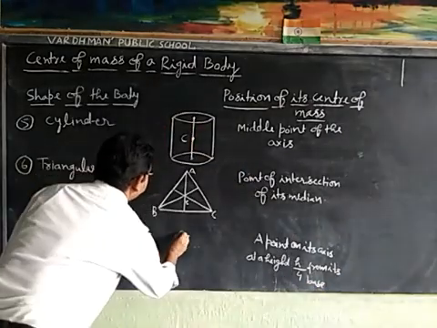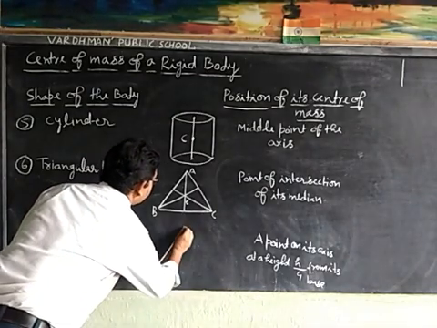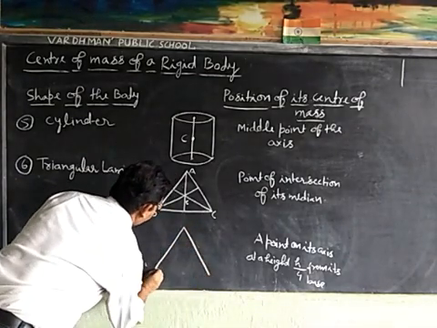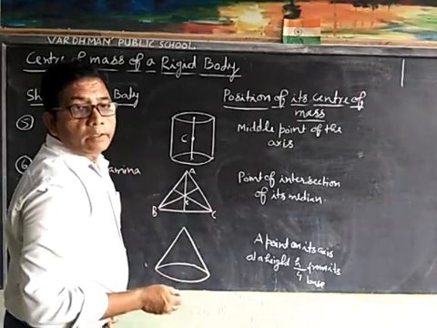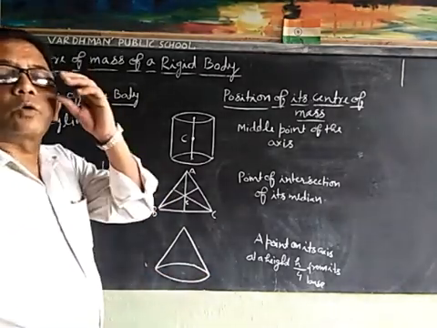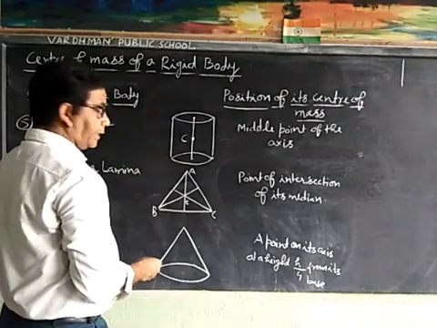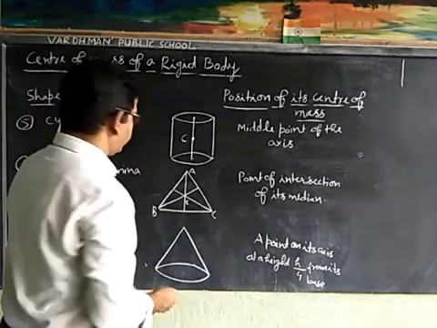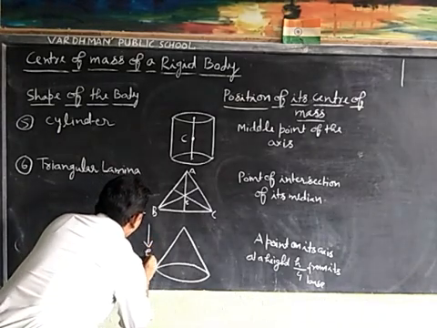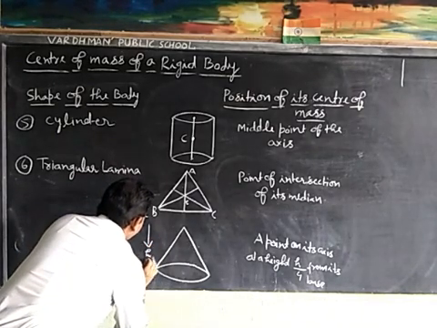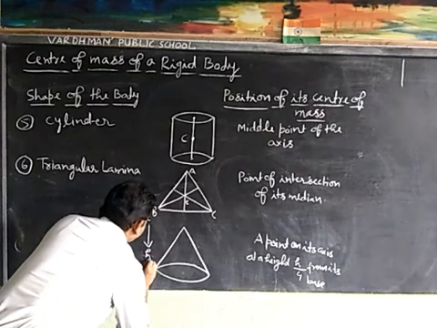Suppose this is a right circular cone and let its height is h.